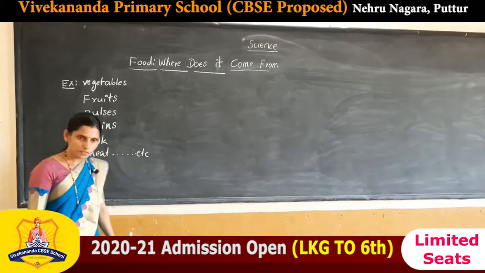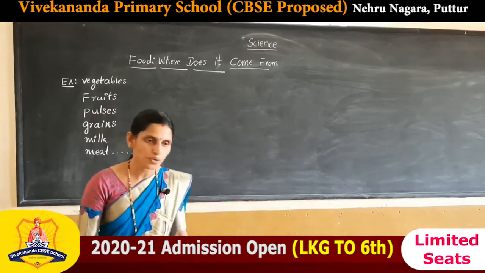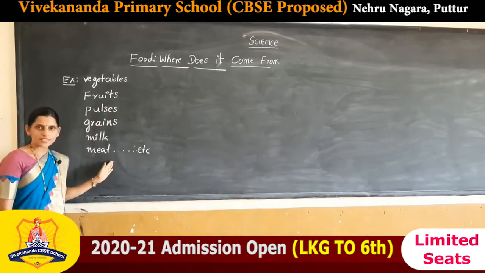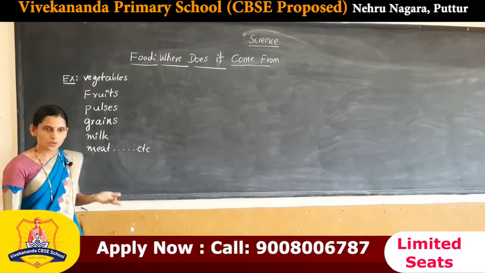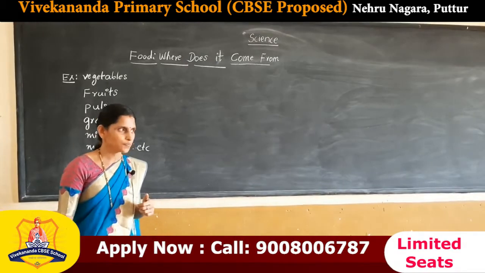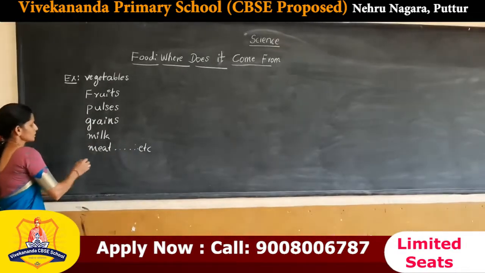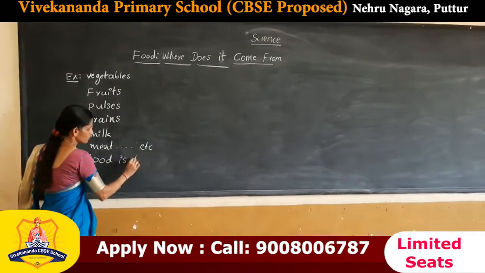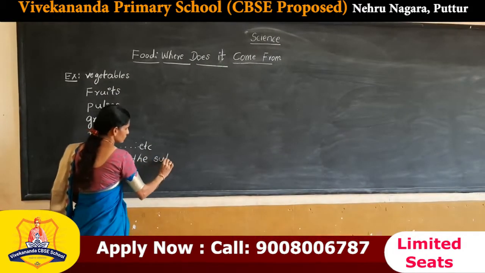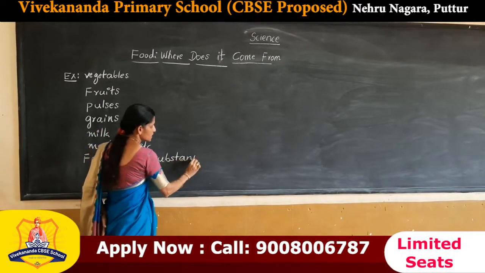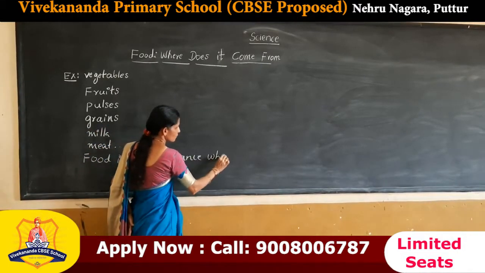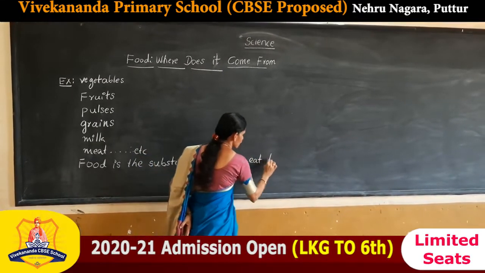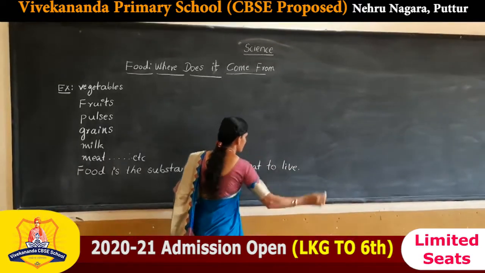Here, what is food, or what is the use of food, or what is the importance of food? The substances which we eat daily to live are called food. Here the definition: food is the substance which we eat to live.